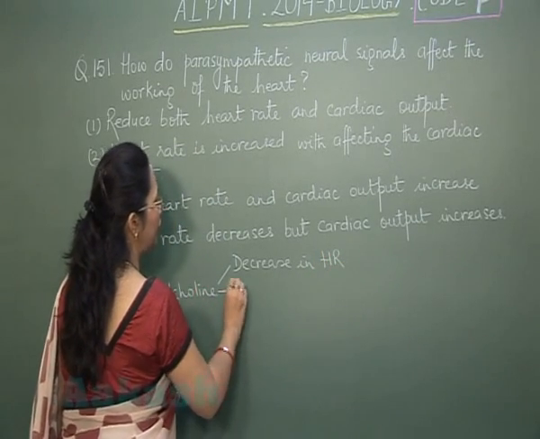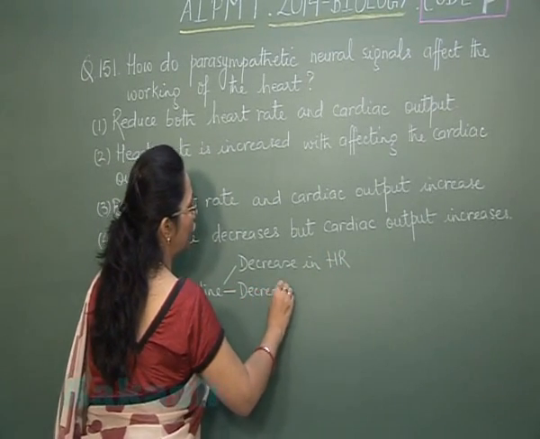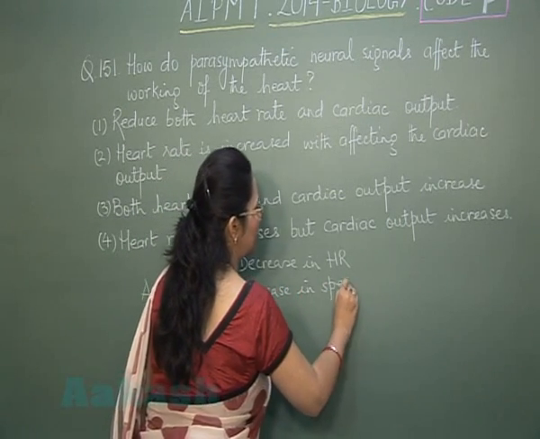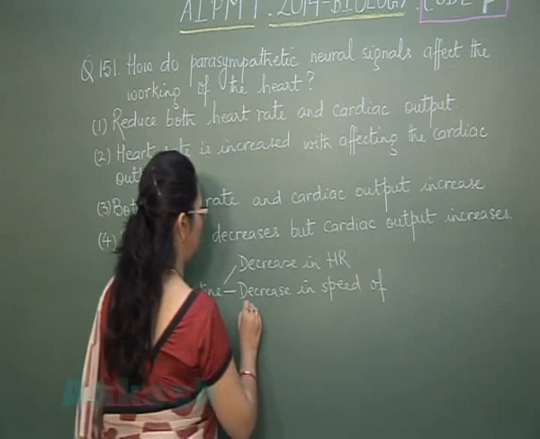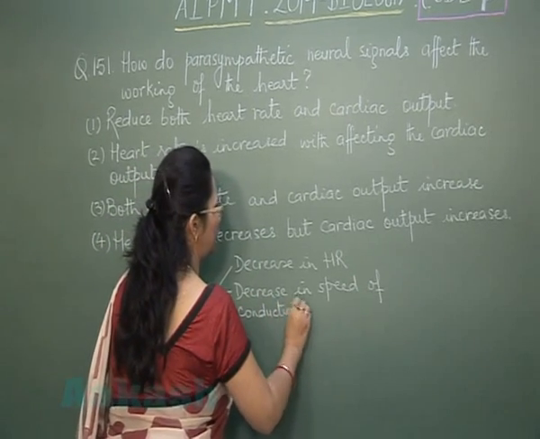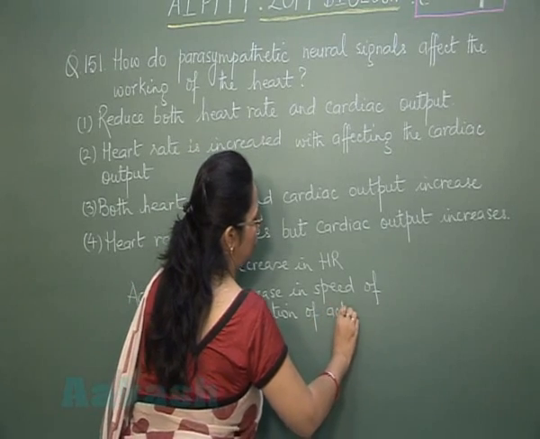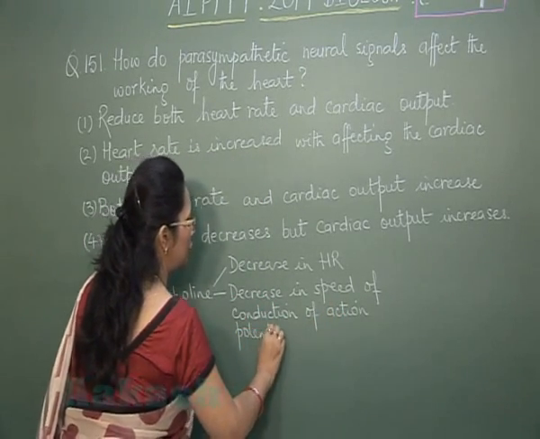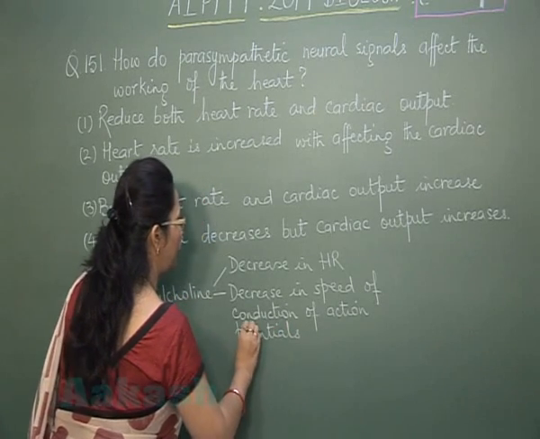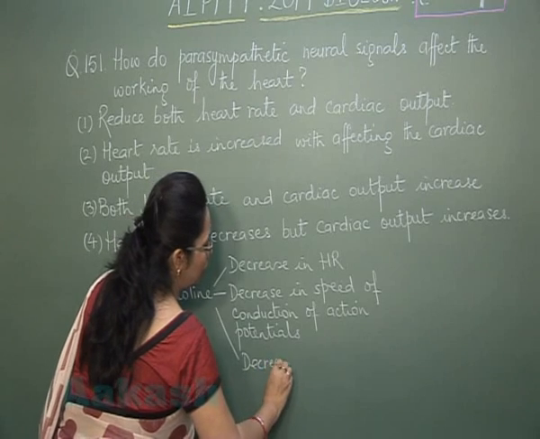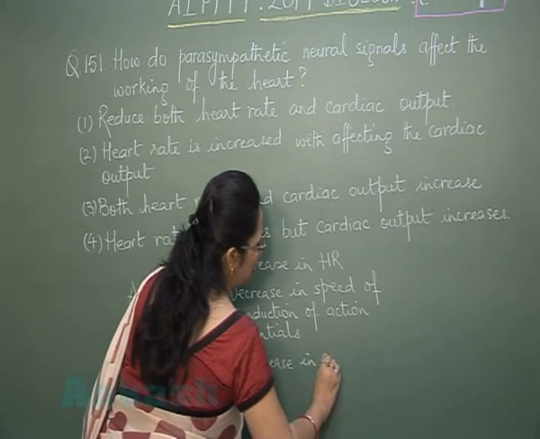Also there is decrease in the speed of conduction of action potential, and because of this there is also decrease in cardiac output.